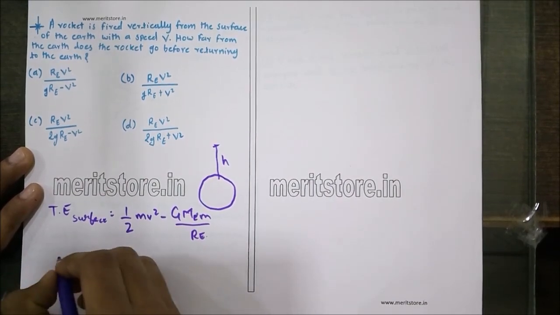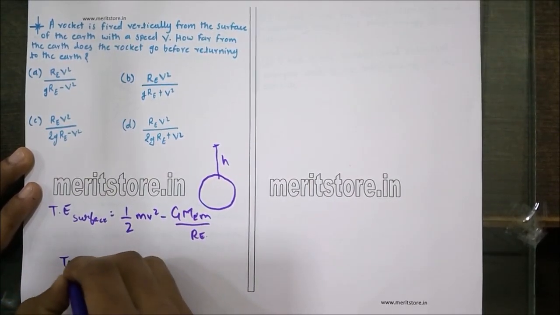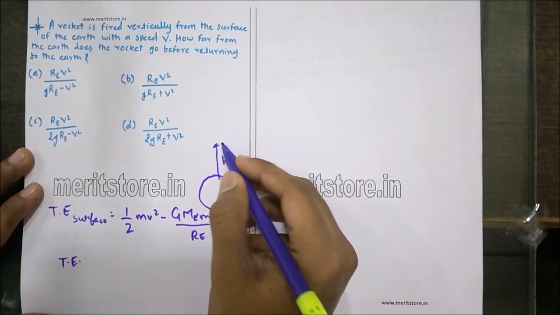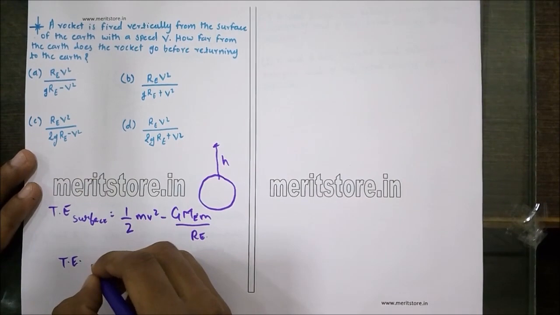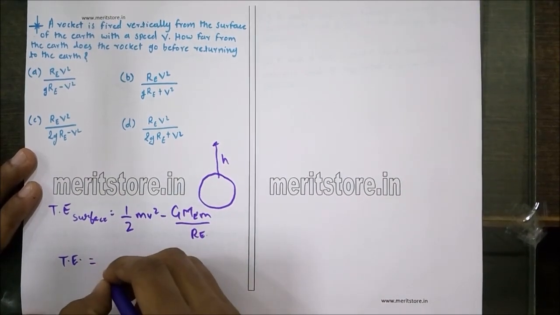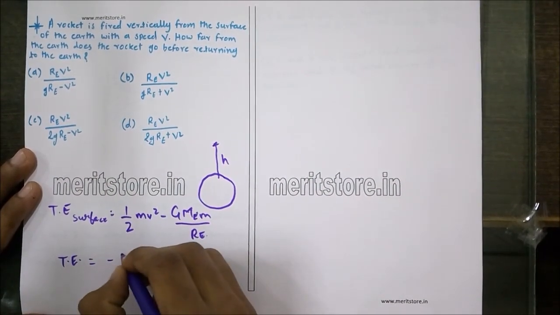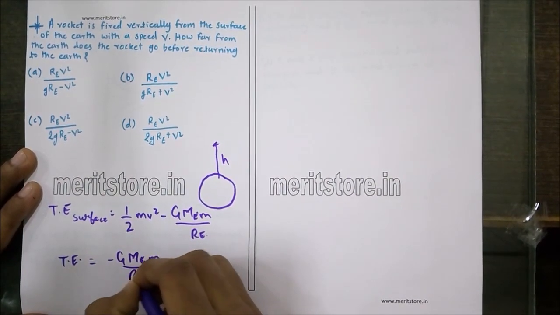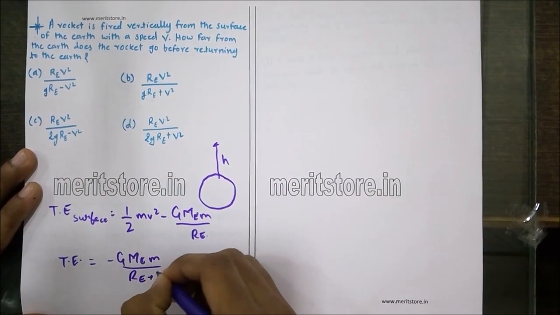And at the highest point, at the height h, the velocity would be 0, therefore the total energy would remain as minus G Me m upon Re plus h.